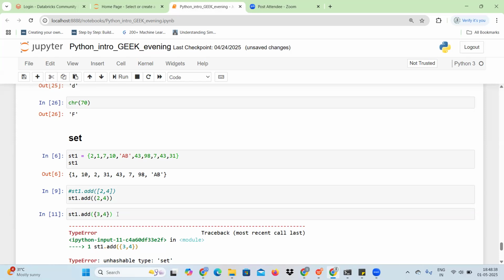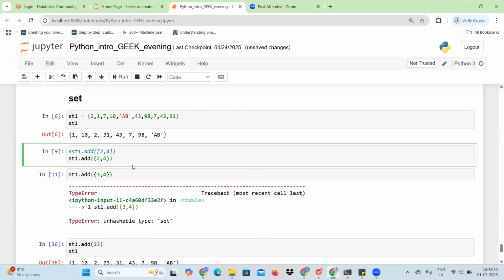Okay, so basically, what happens is it is giving you an error like unhashable type. Okay, so unhashable type, if you take like a list, it is coming as an unhashable type. So what is the meaning?